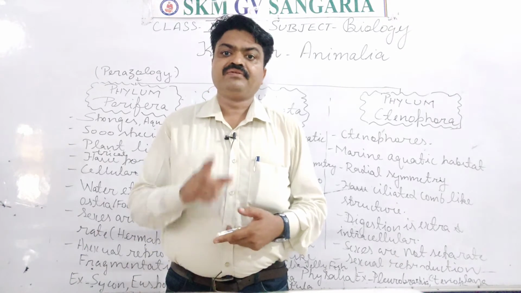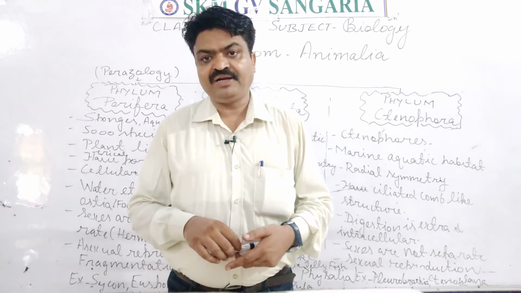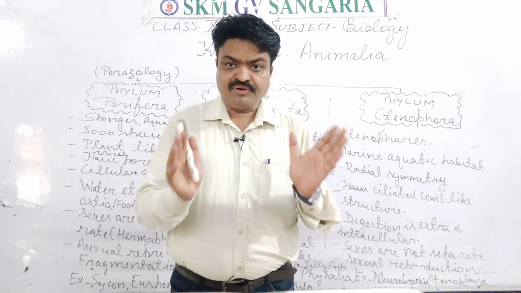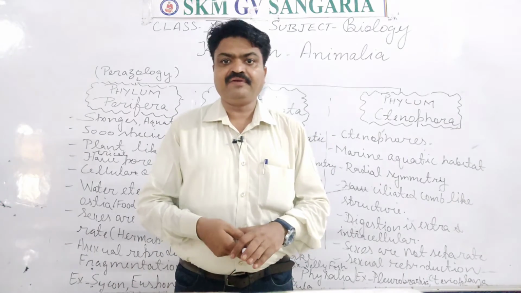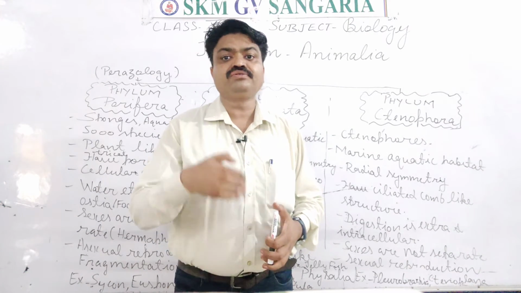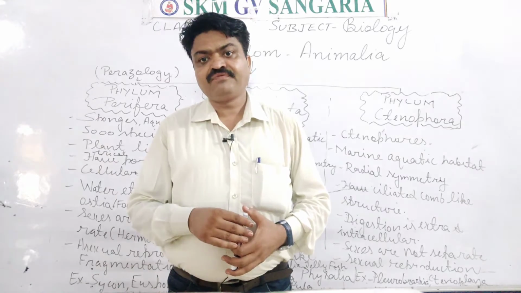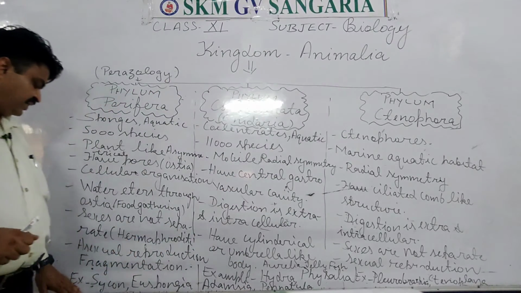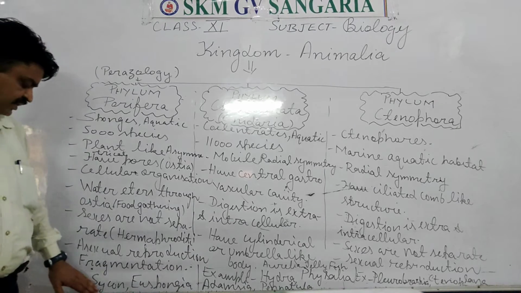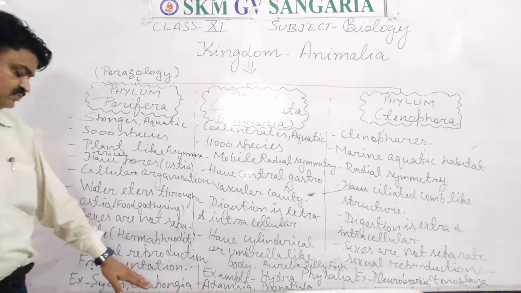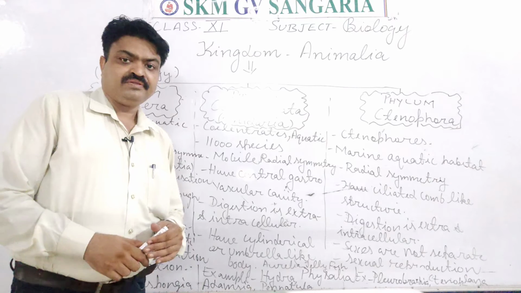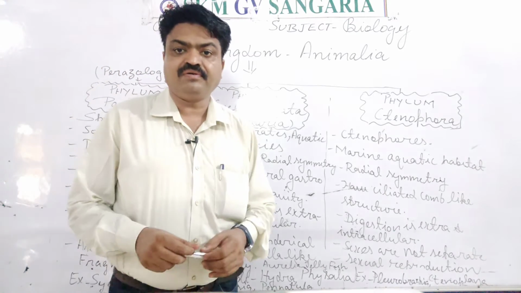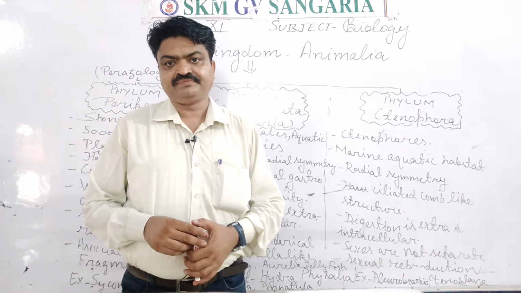They have fragmentation. Their body is divided into fragments, and from each fragment a new sponge is formed. Examples are Sycon and Euspongia. These are the examples of Porifera, students.